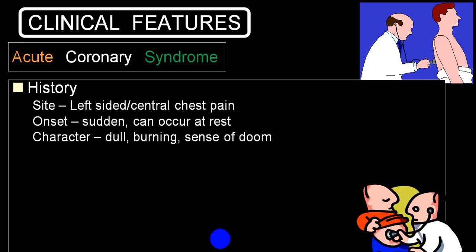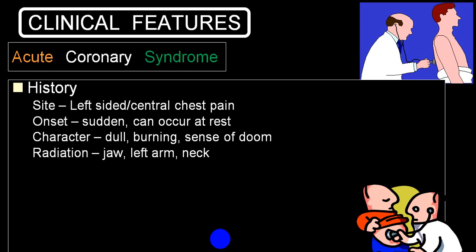Character is dull, burning, heaviness, suffocating sensation, someone sitting on the chest, etc. Radiation from the precordial region goes to the left shoulder, left arm along the inner side up to the tip of the little finger, may radiate to the right shoulder, right upper arm, inner side up to the tip of the little finger, to the neck and to the jaw. Also it can radiate to the back, interscapular region, or down along the retrosternal into the epigastrium.